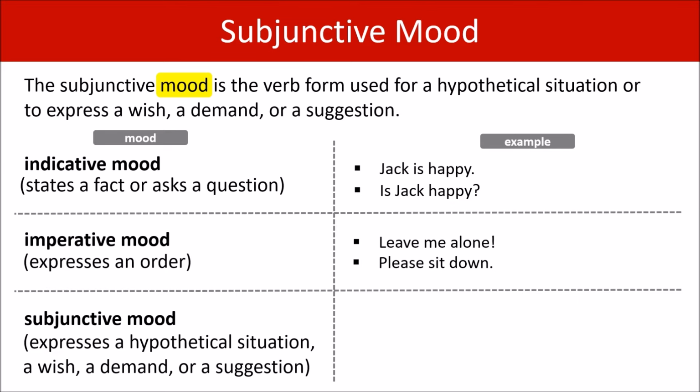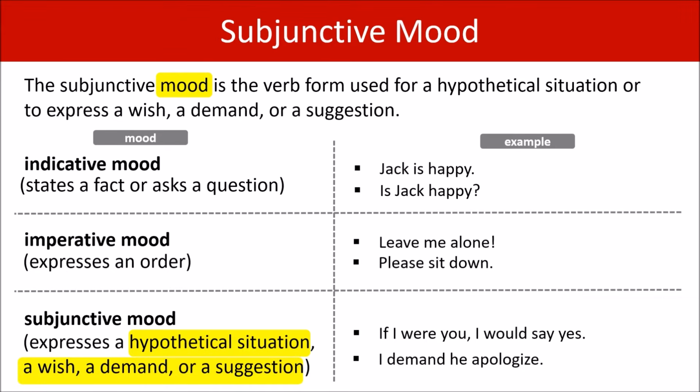And then the subjunctive mood. If I were you, I would say yes. That's a hypothetical situation. If I were you. I demand he apologize. Well, there's an example of the subjunctive mood used for a demand. Okay, so hypothetical situation, a wish, a demand, or a suggestion.